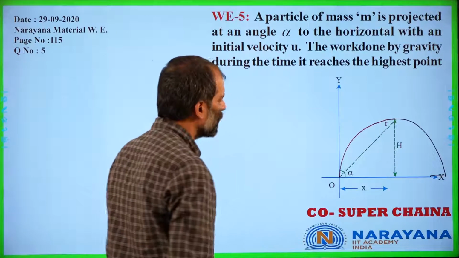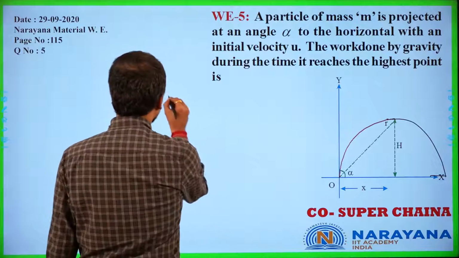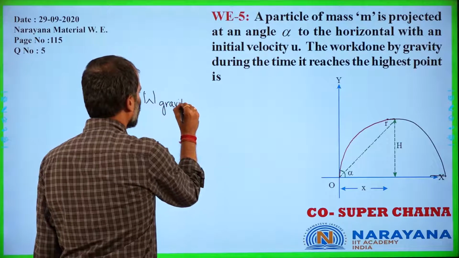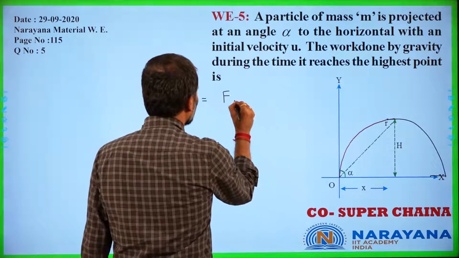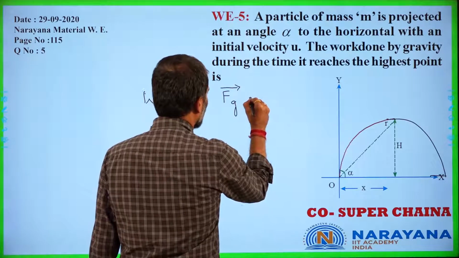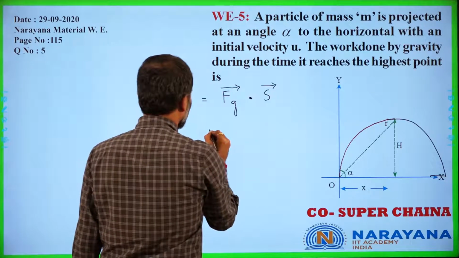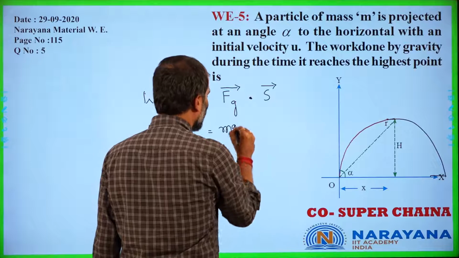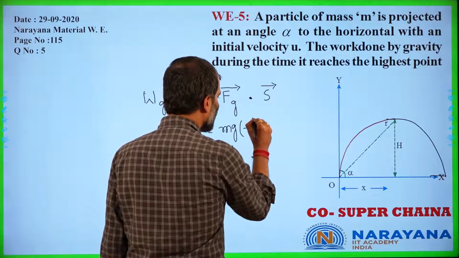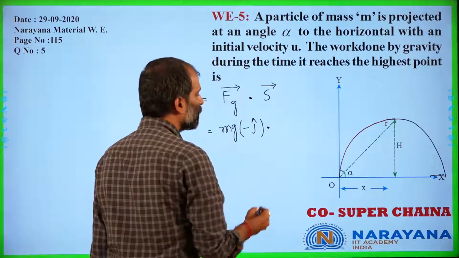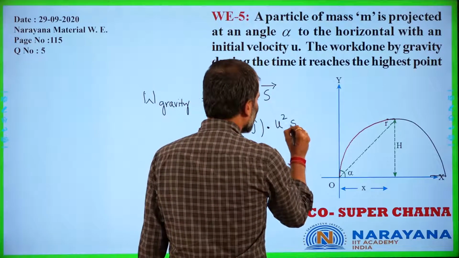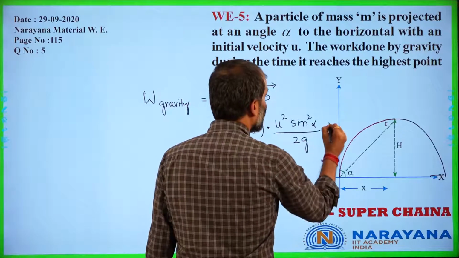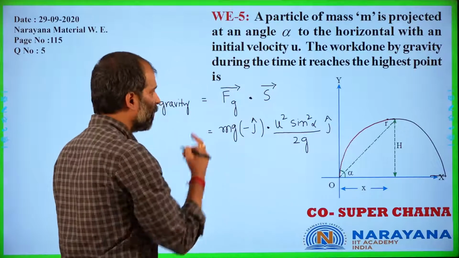When it reaches the maximum height, you are asked to calculate the work done by gravity. So the work done by gravity is equal to the gravitational force dot the displacement. The gravitational force would always act in the vertically downward direction, mg(-j cap), and the displacement of the body is u square sine square alpha by 2g j cap. Displacement is in the upward direction.